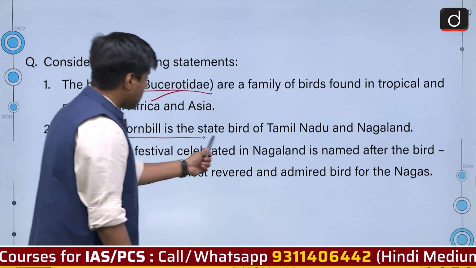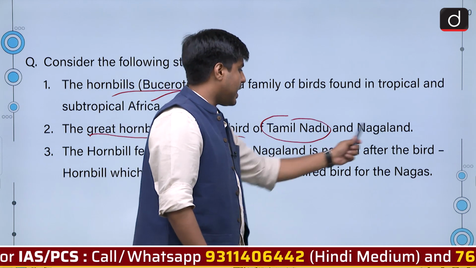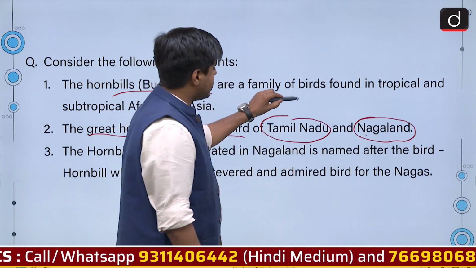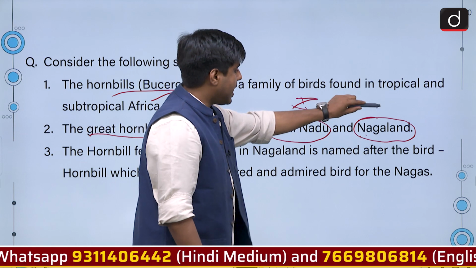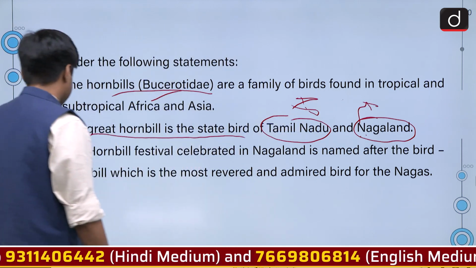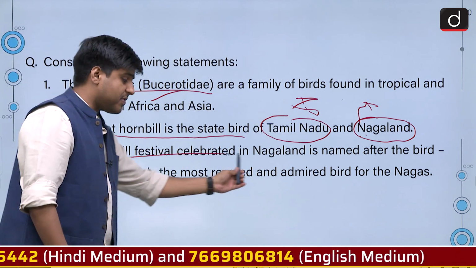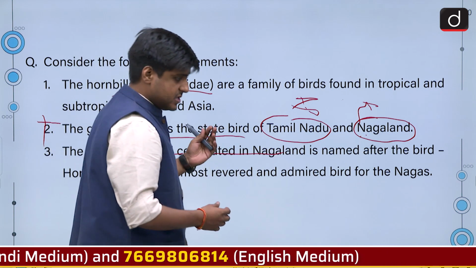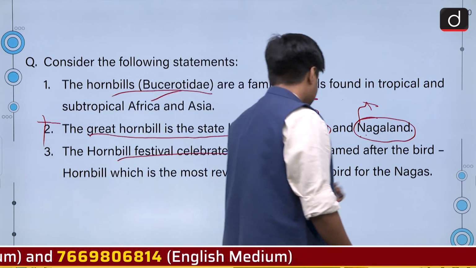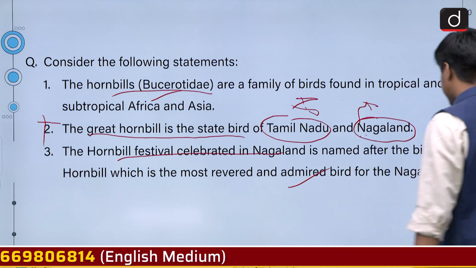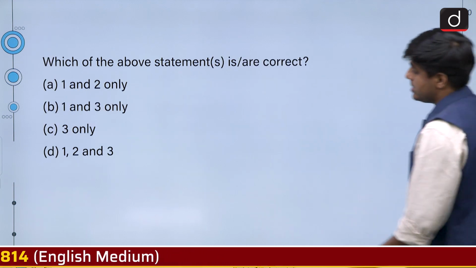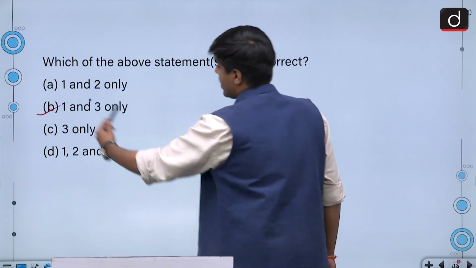but it is not the state bird of Tamil Nadu and Nagaland. Instead, it is the state bird of Arunachal Pradesh and Kerala. So, this statement is incorrect, and that a festival is celebrated in Nagaland which is named after this bird. This is also the correct information. So, only statement 2 is not correct. Hence, answer is option B, 1 and 3 only.